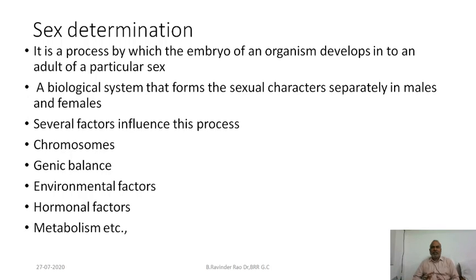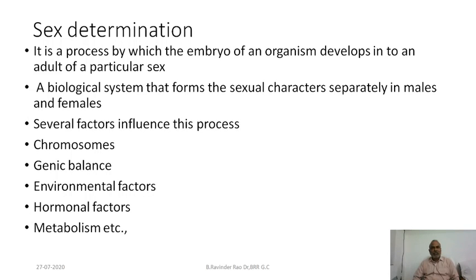of a particular sex. The actual process by which an embryo becomes a male individual or a female individual is called the sex determination process. It is a biological system that forms the secondary sexual characters and primary sexual characters separately in males and in females. Several factors influence the process of sex determination.